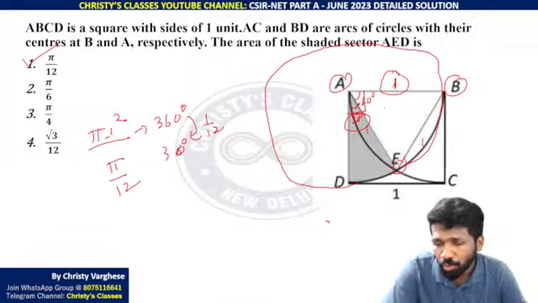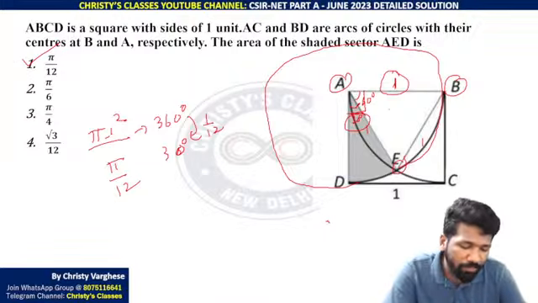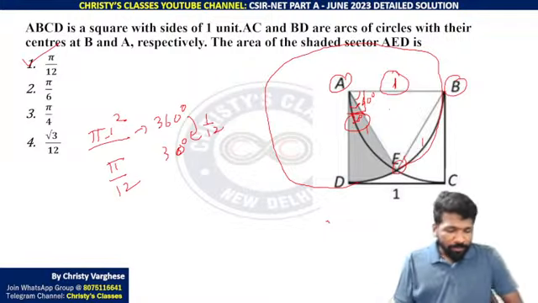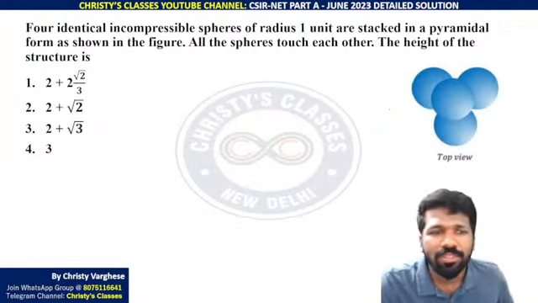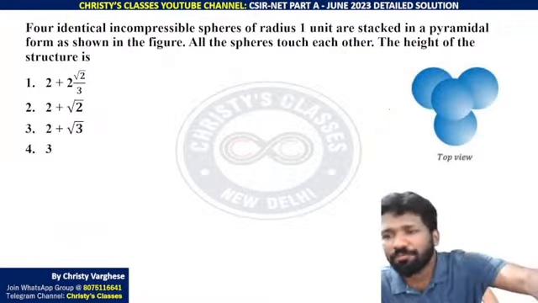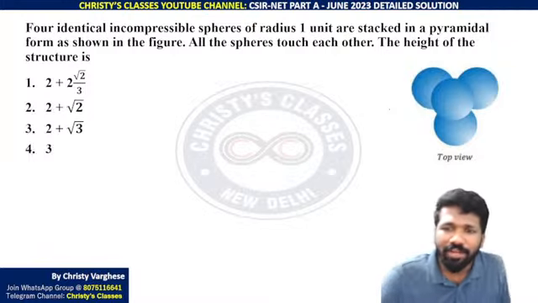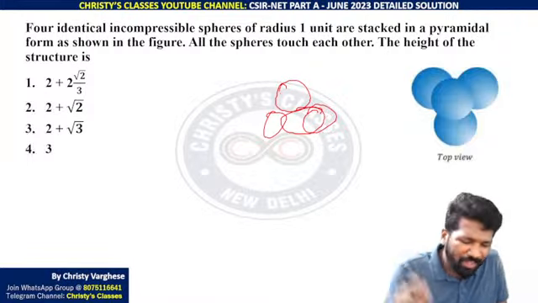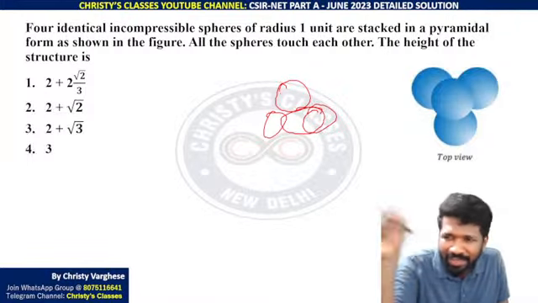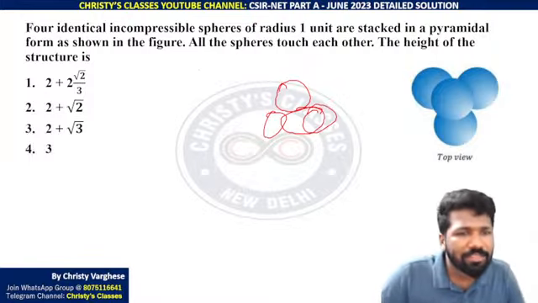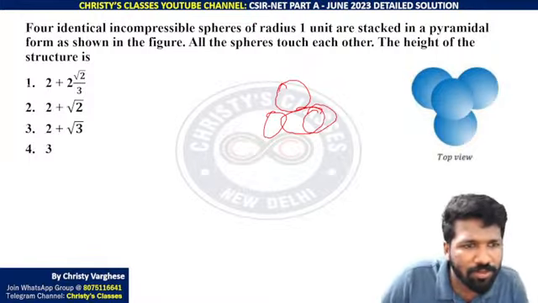But as I told, proving that it is equilateral is a little tedious process that we will discuss in a different class. All of you understood? Now this question is actually an extended version of the life science shift 1 question where there were 3 circles given, that we discussed yesterday. Refer to that and check, but this one is a bit more time consuming. I need an image to explain, that is why I am skipping this also. The answer, I think, when you derive it, you will get.